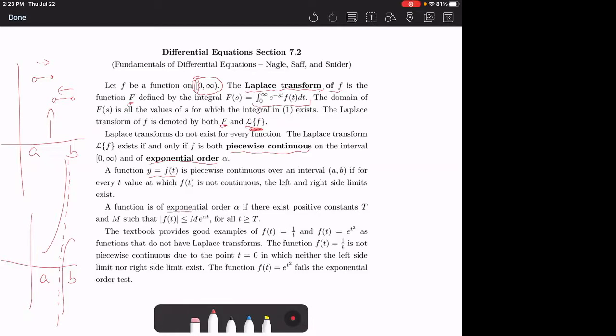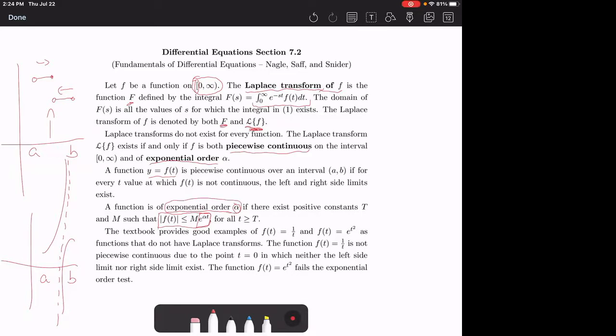A function is of exponential order alpha if there exist positive constants t and m such that the absolute value of f of t is less than m times e to the alpha t. So this is talking about how quickly the function grows. As long as it grows as fast, but no faster than, an exponential function. But if its growth rate is any faster than that, we say that it is not of exponential order alpha.